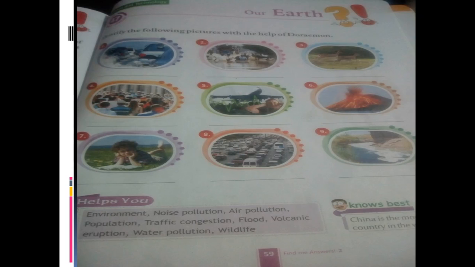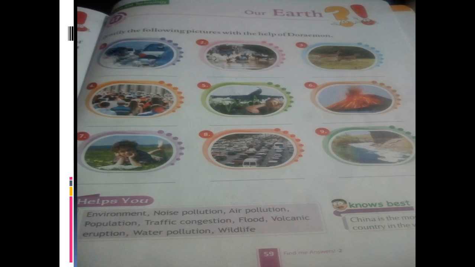The first picture is of air pollution. In the second one, you can see the picture of a flood. Flood means excess of water. When the water level rises in the sea, what happens to the rivers which are flowing nearby a city or a town? If the water level of the river increases, what happens then? It will start flowing away to other sides. So whichever is the low area, whichever is nearby, that water enters the fields and some houses also. So what is that called?